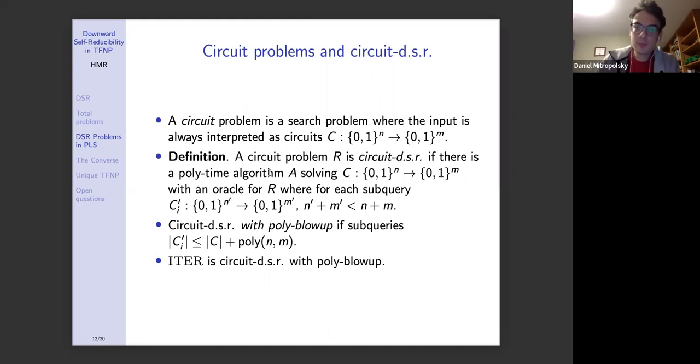So first of all, a circuit problem is a search problem where the input is always interpreted as circuits. Again, we fix some standard representation of circuits a priori, a circuit C from n bits to m bits.